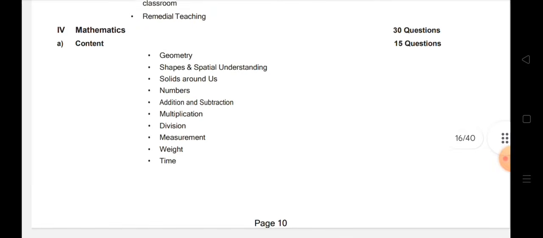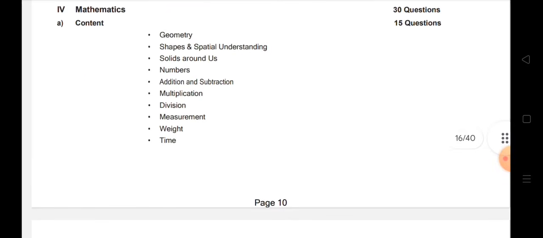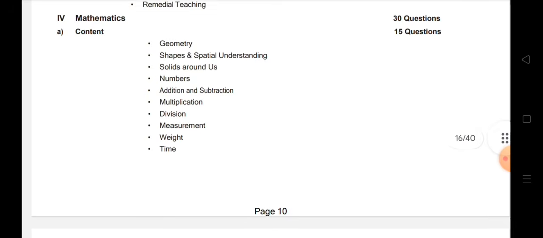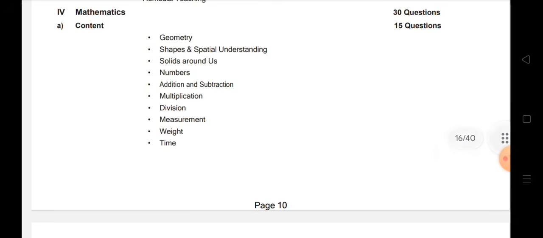All right, then for those teachers who are from a science background, you have to go with mathematics. Here mathematics is compulsory. Since this is paper 1, mathematics is compulsory here. This is not like paper 2. In paper 2 you have the option to choose either social science or science and maths, but here you have no option, which means mathematics is compulsory in paper 1.